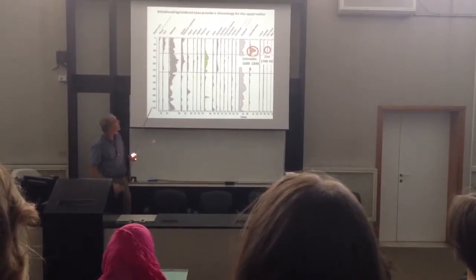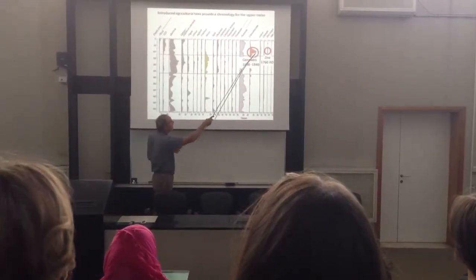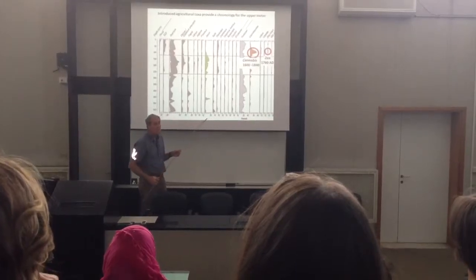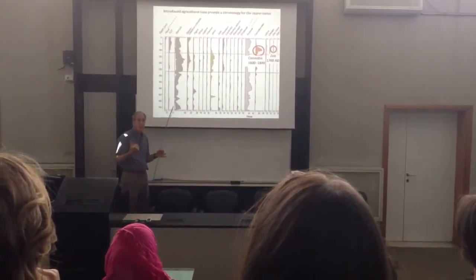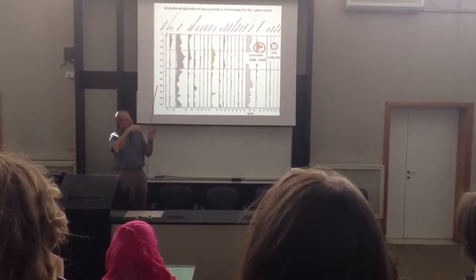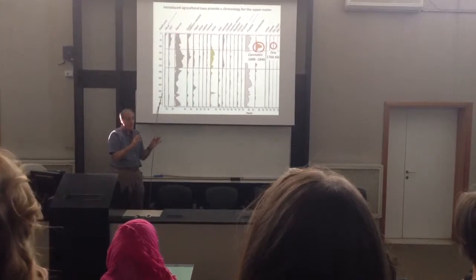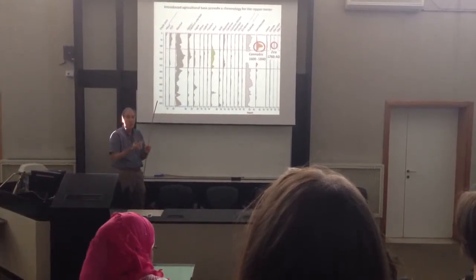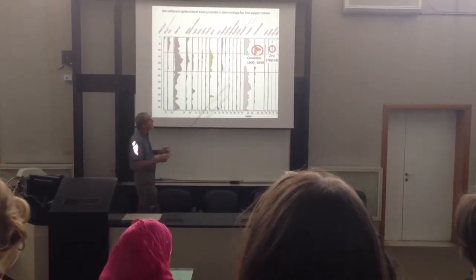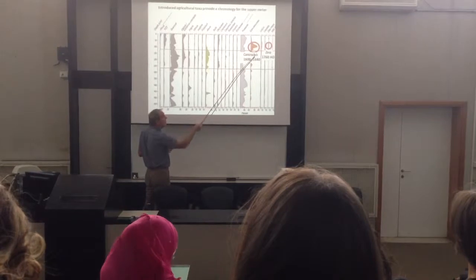There are some other interesting things. Cannabis production is very high in this part of the record. And when we look at the historical records of the use of cannabis in this area, between about 1600 and 1850 AD, there was a lot of cannabis production for rope for sailing ships. Okay? And so we have a good history that tells us that when we see this huge increase, we're somewhere between this time period.